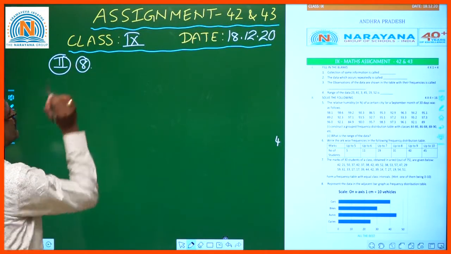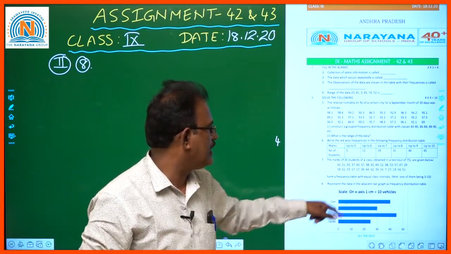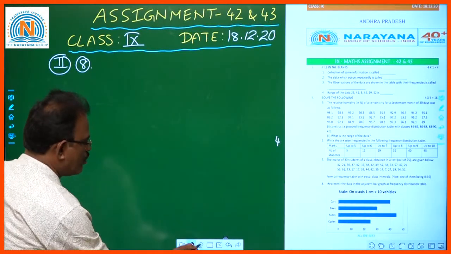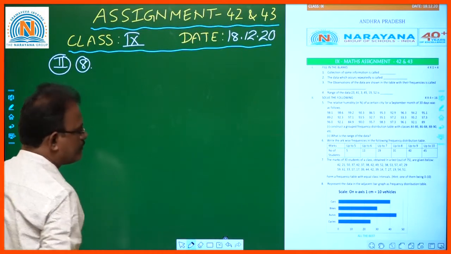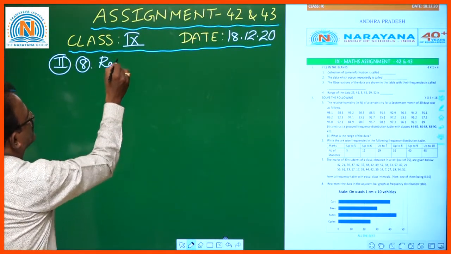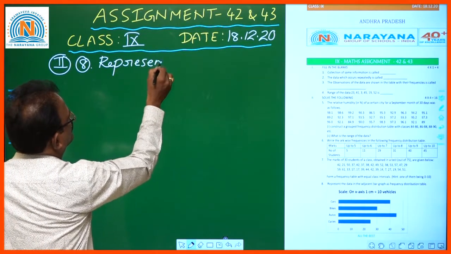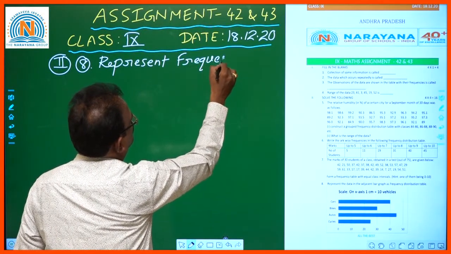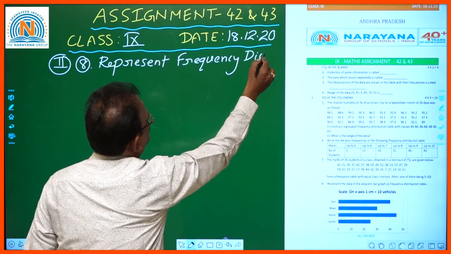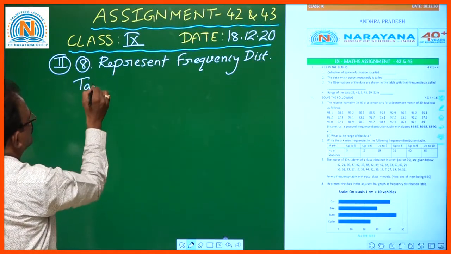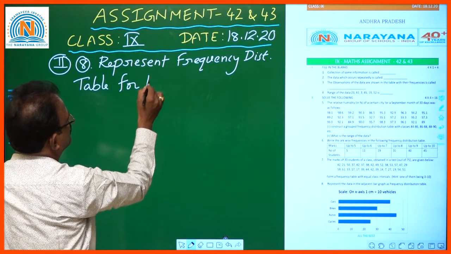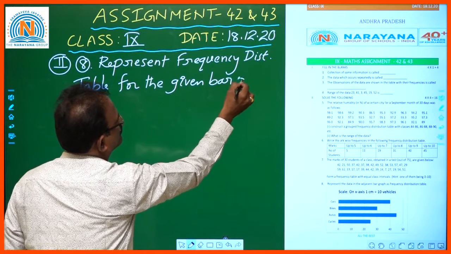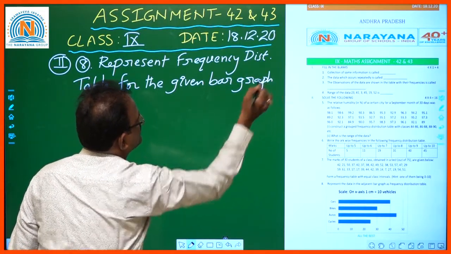Question number 8. You see here, represent the data in the adjacent bar graph as a frequency distribution table. So they have given one bar graph. Represent the frequency distribution table for the given bar graph. Okay, children, let us see the diagram first.